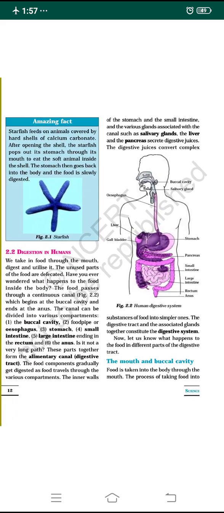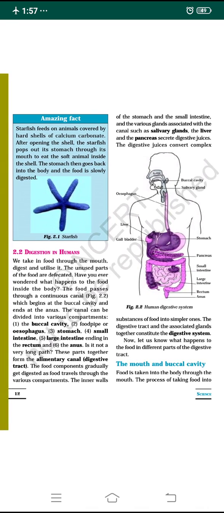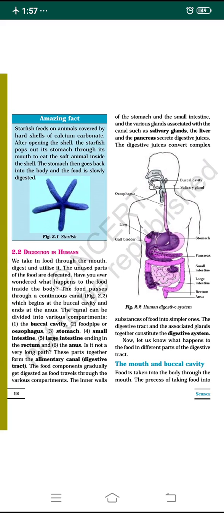Then we'll study digestion in humans. See here, a question can be asked: draw the human digestive system and label the various parts. Here you must remember that the digestive system of humans consists of a continuous canal. This continuous canal begins with the buccal cavity and ends at the anus.